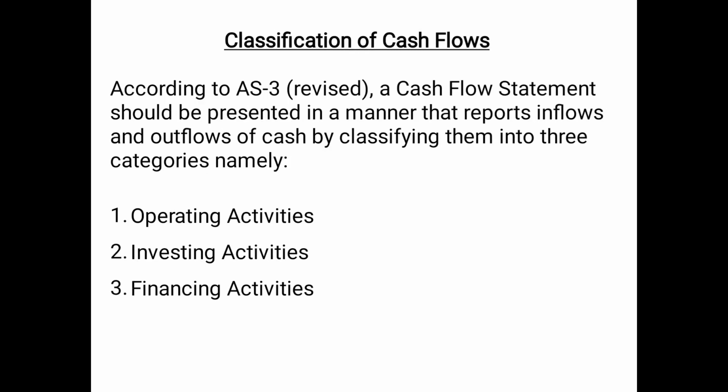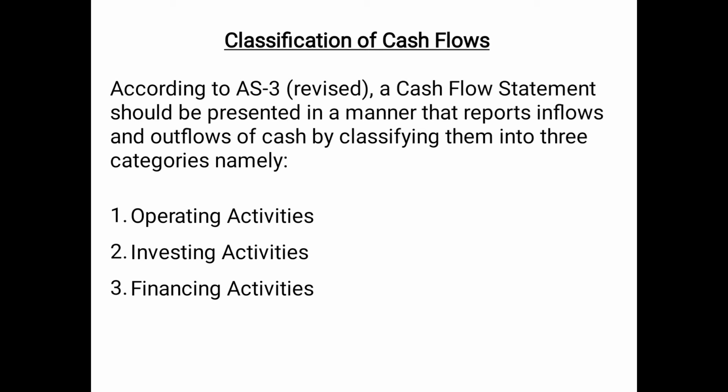Then classification of cash flows. According to Accounting Standard 3 Revised, a cash flow statement should be presented in a manner that reports inflows and outflows of cash by classifying them into 3 categories, namely: So there are 3 activities in the cash flow statement which show the inflows and outflows from their respective activities. So the 3 activities are operating activities, investing activities and financing activities.